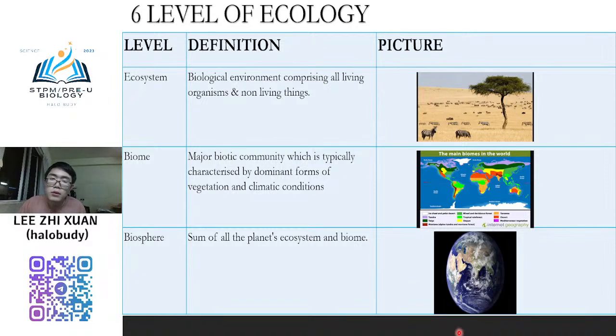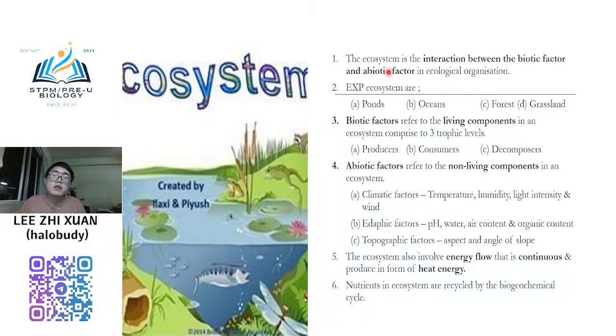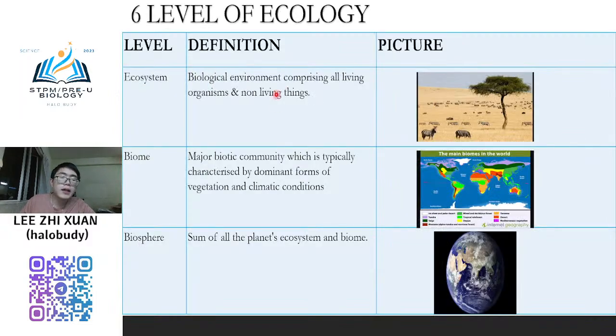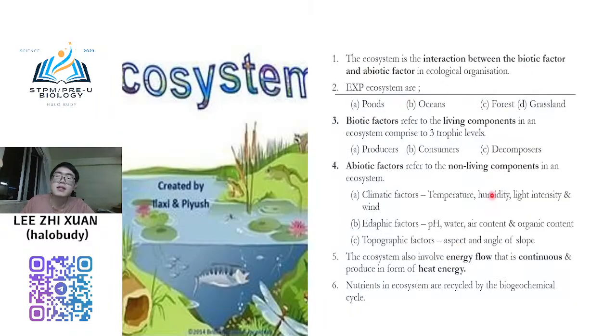So okay, these are all the 6 levels of ecology. Normally the most important one we talk about is the ecosystem. The ecosystem is the interaction between biotic factors and abiotic factors, right? So what are biotic and abiotic? Biotic is the living component, abiotic is the non-living component. That is why I say it involves all living things and also non-living things. So there is interaction between them.